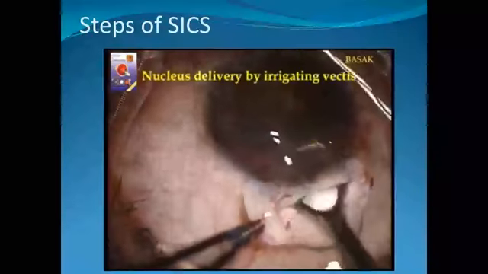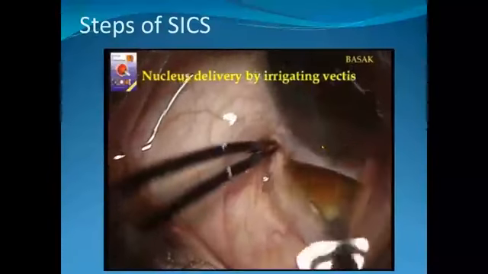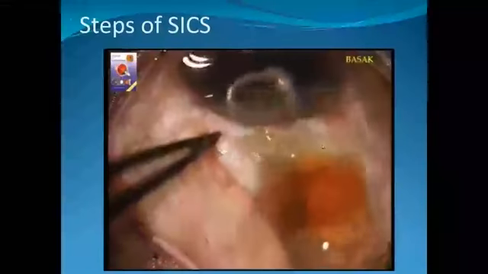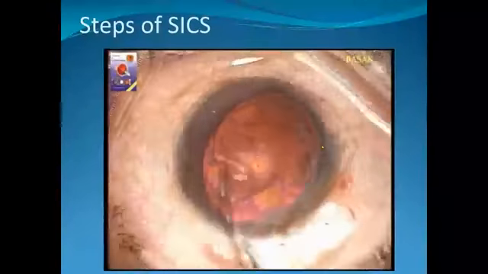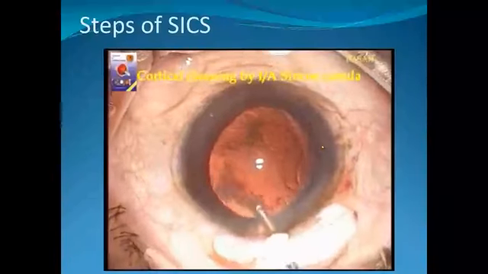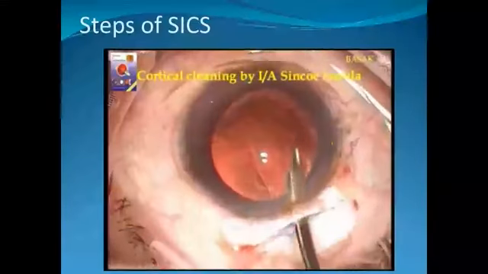This is the Vectis instrument, used to deliver the nucleus. This is the two-way irrigation aspiration cannula to wash out the cortical matter.